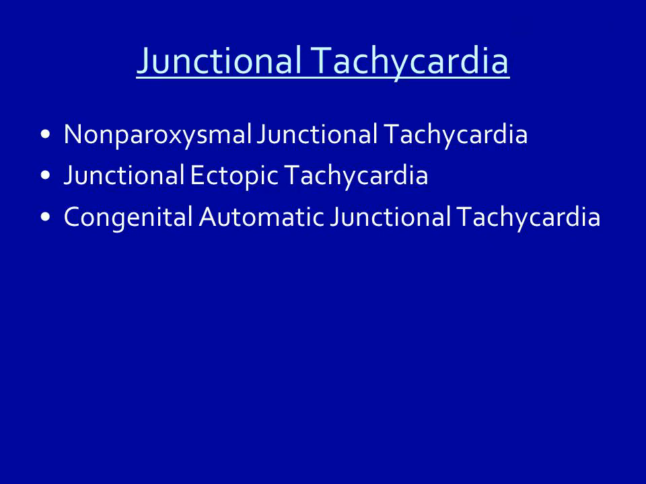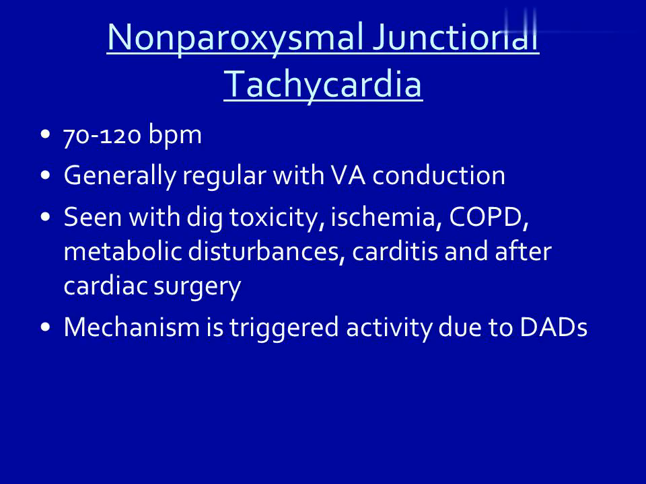Junctional tachycardia: non-paroxysmal junctional tachycardia, junctional ectopic tachycardia, congenital automatic junctional tachycardia. Non-paroxysmal junctional tachycardia: 70 to 120 bpm, generally irregular with VA conduction. Seen with dig toxicity, ischemia, COPD, metabolic disturbances, carditis and after cardiac surgery. Mechanism is triggered activity due to DADs.